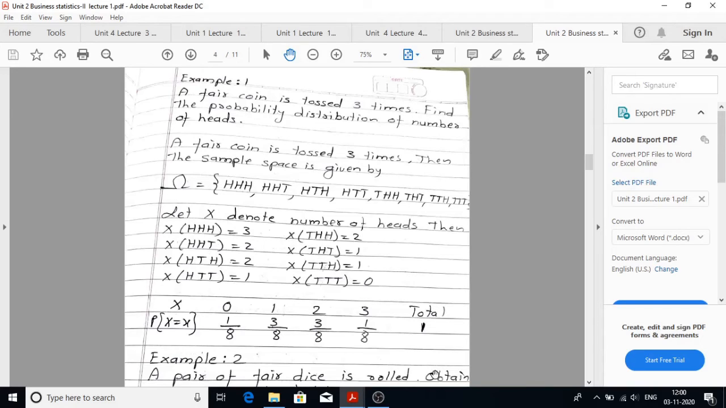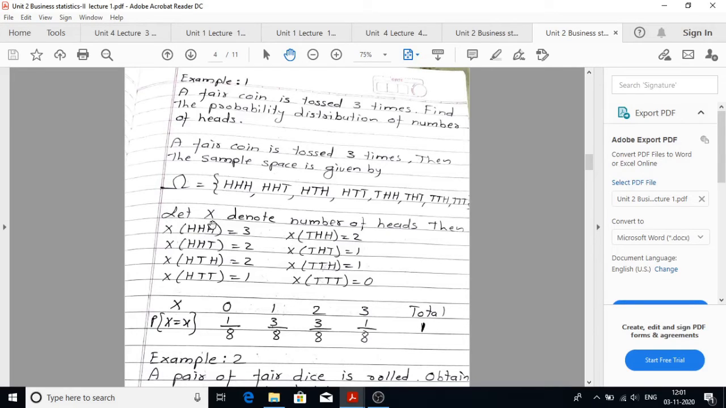For example, a fair coin is tossed 3 times. Find the probability distribution of the number of heads. A fair coin is tossed 3 times. Then the sample space is given by omega is equal to curly bracket HHH, HHT, HTH, HTT, THH, THT, TTH and TTT.